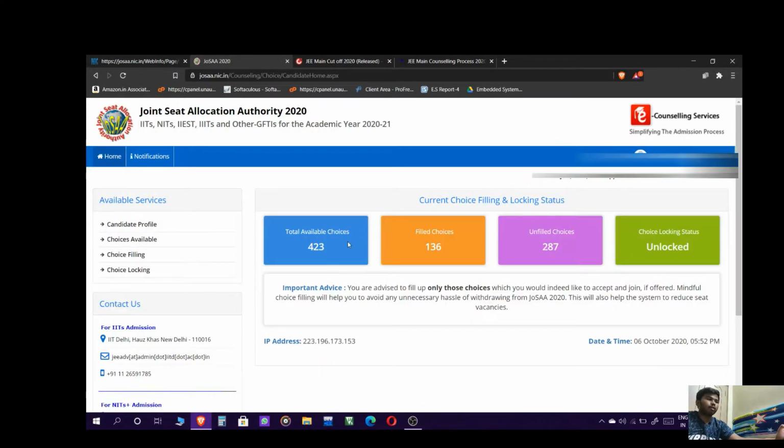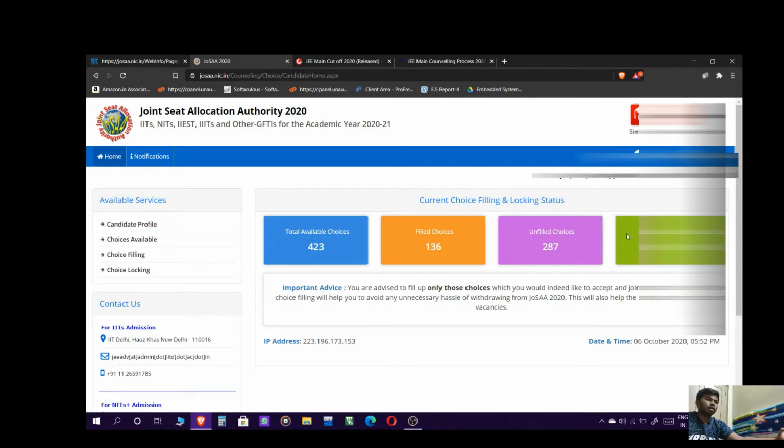Okay guys, here you can see I have logged into the preference page. Here you can see the total available choices, filled choices, unfilled choices and choice locking status.